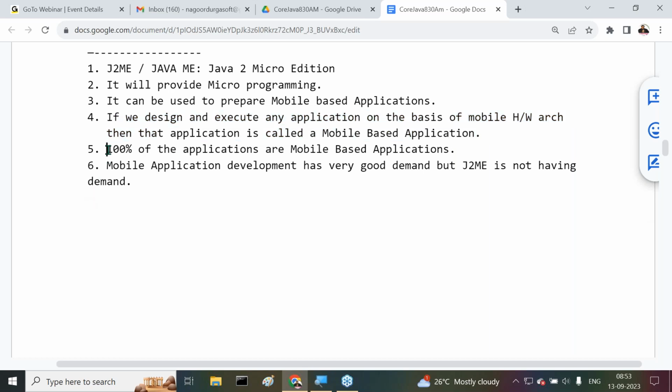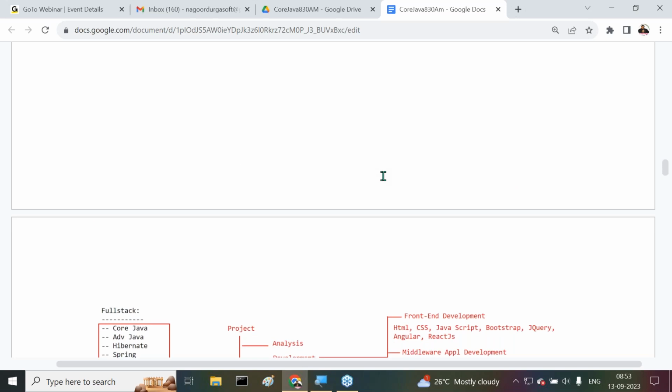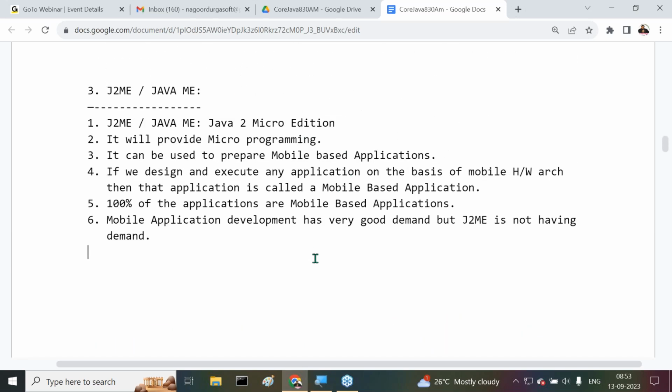How many applications are mobile based applications? 100% of the applications are mobile based applications. Mobile application development has very good demand, but J2ME is not having any demand. It's almost dead. Nobody is thinking about J2ME. Why? Because a number of alternatives are available for mobile application development, like Android, iPhone, Swift, or maybe different technologies available to prepare these mobile applications. That's the reason J2ME is not having any demand regarding our content.